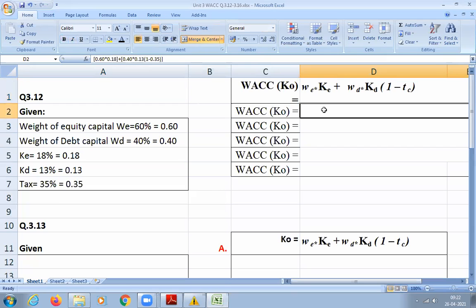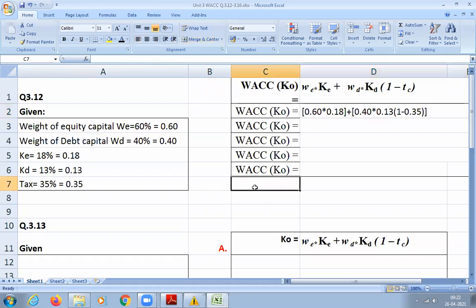So now our formula will be what? WE into KE plus WD into KD into 1 minus T. I know WE is 60%, WD 40%, KE I know 0.18, KD I know 0.13, I know tax is 0.35. So shall I substitute now in the formula? Yeah, that is what I have substituted.